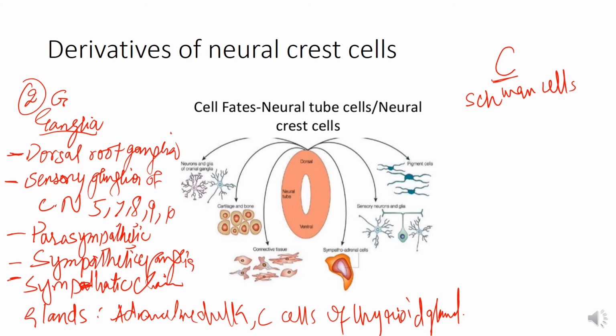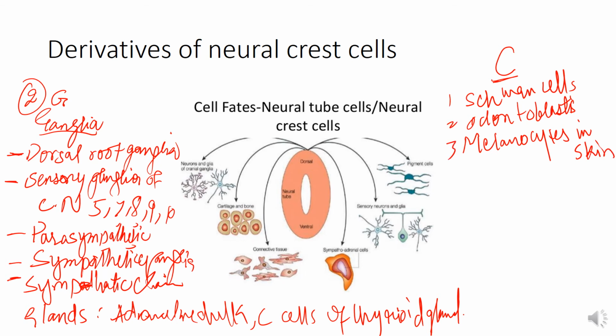And then the odontoblast. These are the cells which are related to the teeth. And the melanocytes in the skin. So three cells, three C's: Schwann cells, odontoblast and melanocytes.